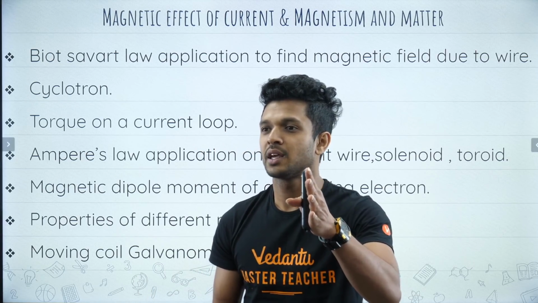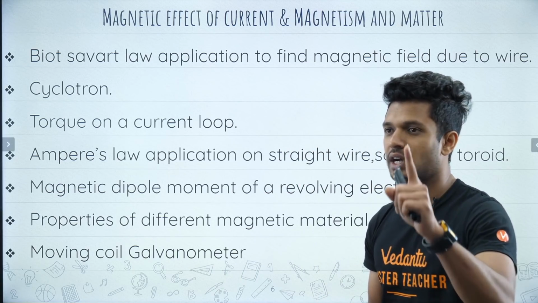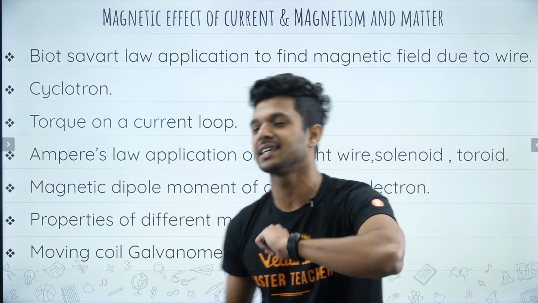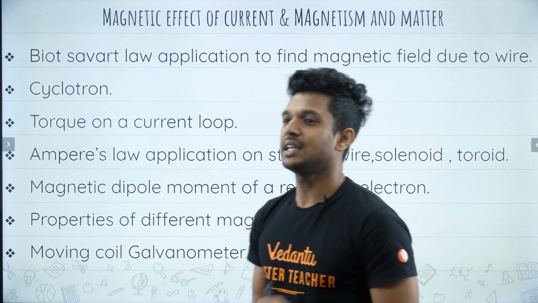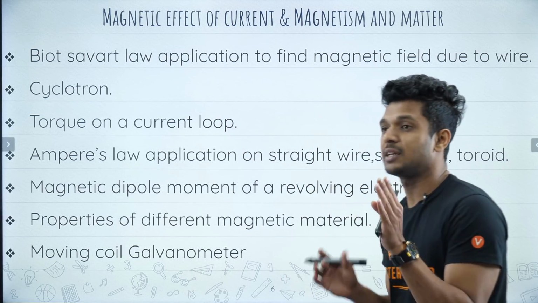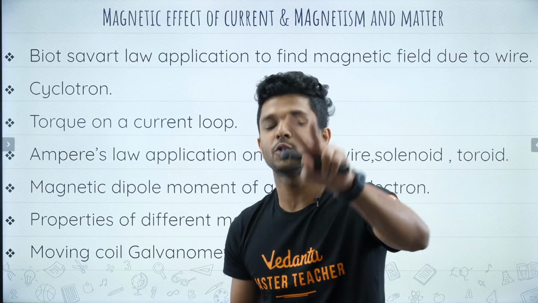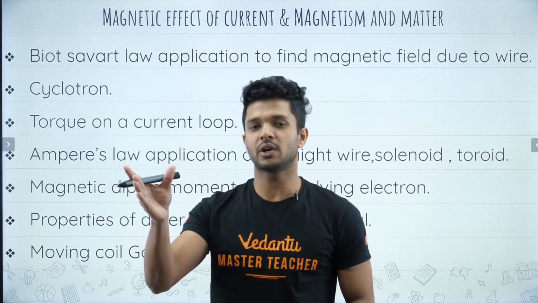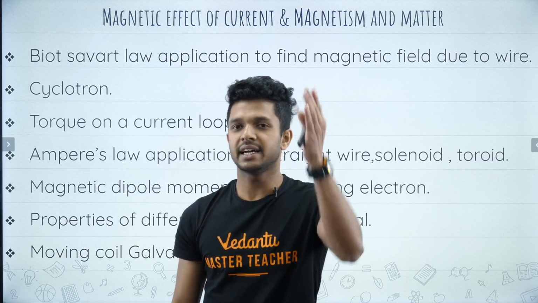Who knows? The magnetic dipole moment of a revolving electron, not the general equation, is equal to evr by 2. Okay, Mahendra Singh, very good. Vasu, very good. It is evr divided by 2. Then magnetic properties of magnetic materials, meaning paramagnetic, ferromagnetic and diamagnetic materials. And about the moving coil galvanometer, just like I told you, right? Okay, good till here, understood?